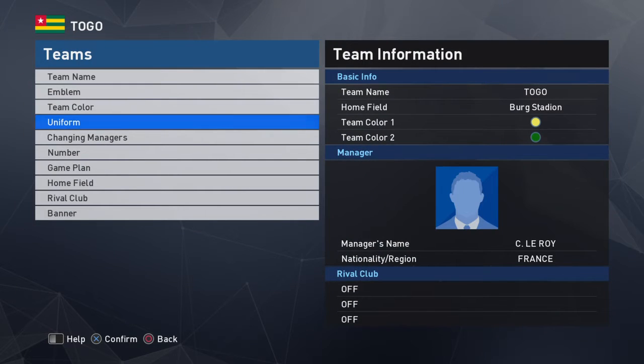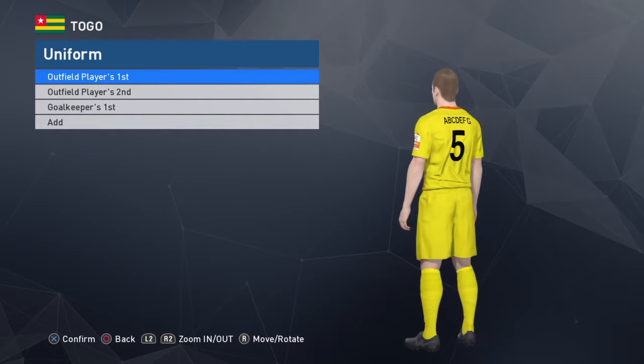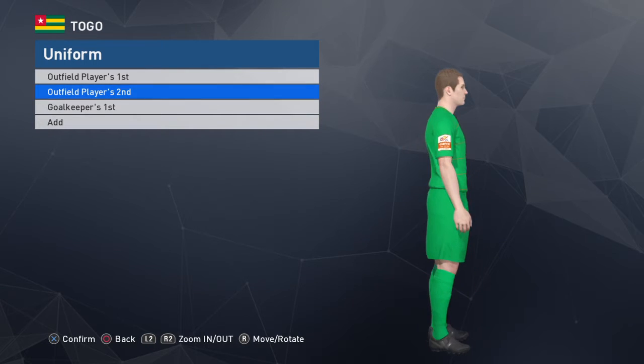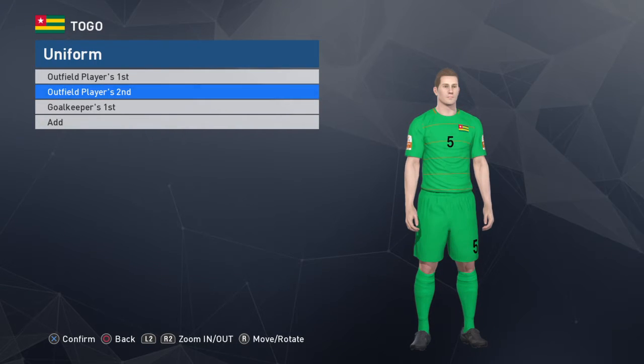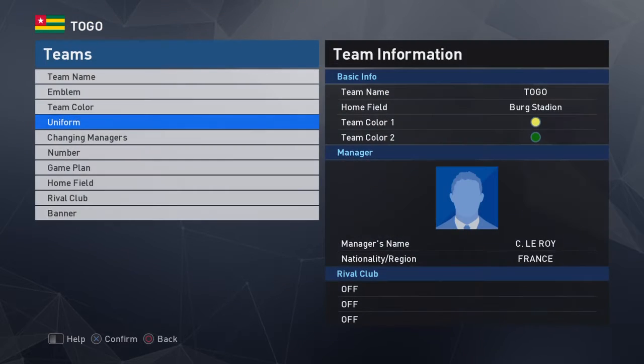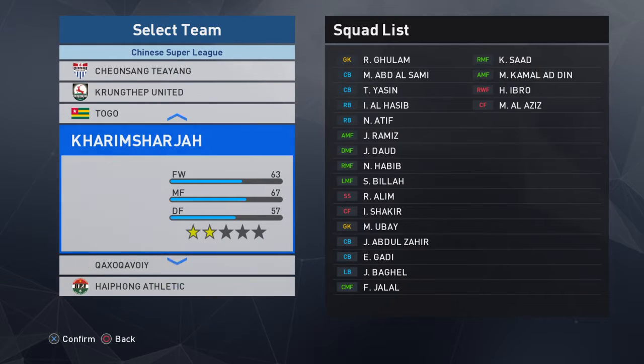Togo, I think I found the home kit for Togo, but I didn't get an away, so I edited it on my own, and that's what I came up with. Close enough, hey. And that's a goalkeeper. So that's that. That's pretty much it.